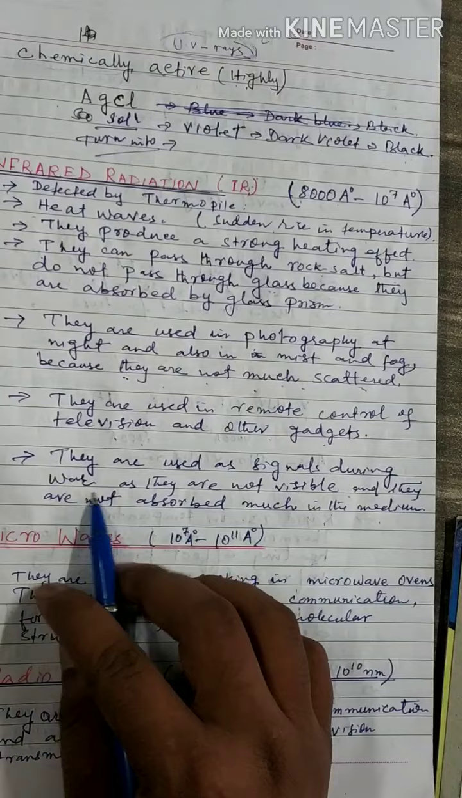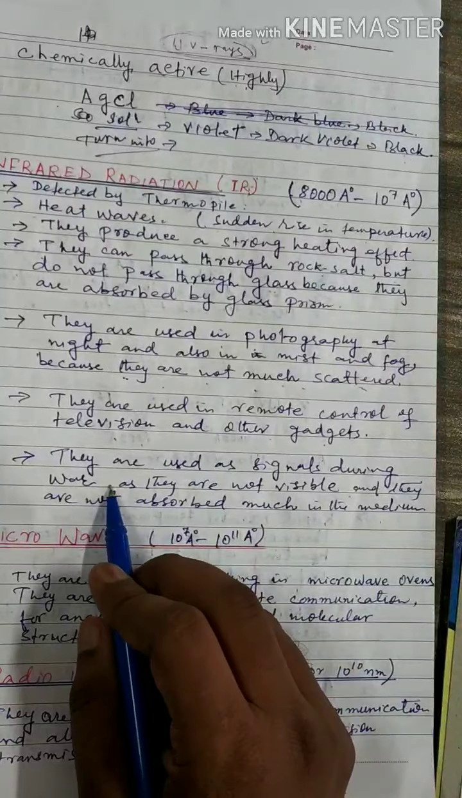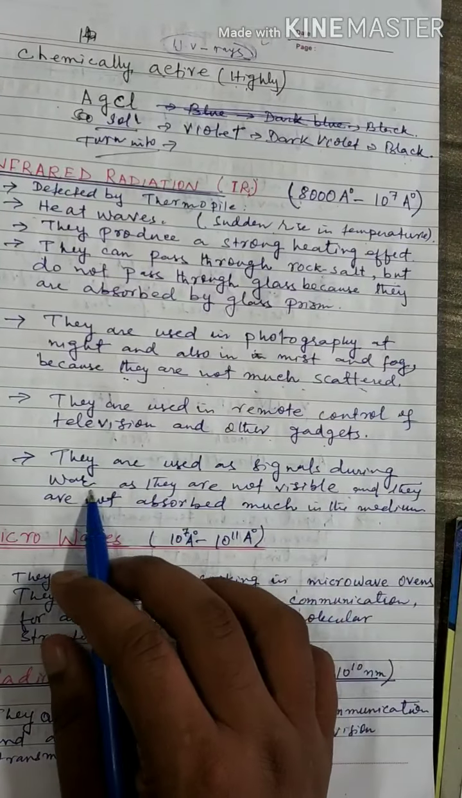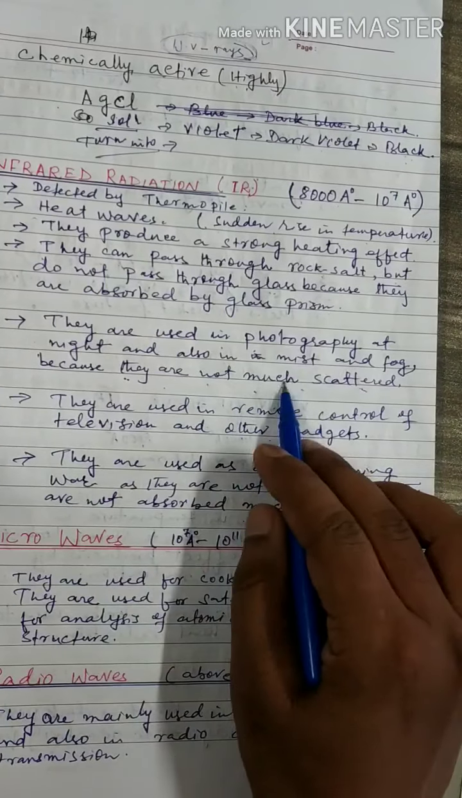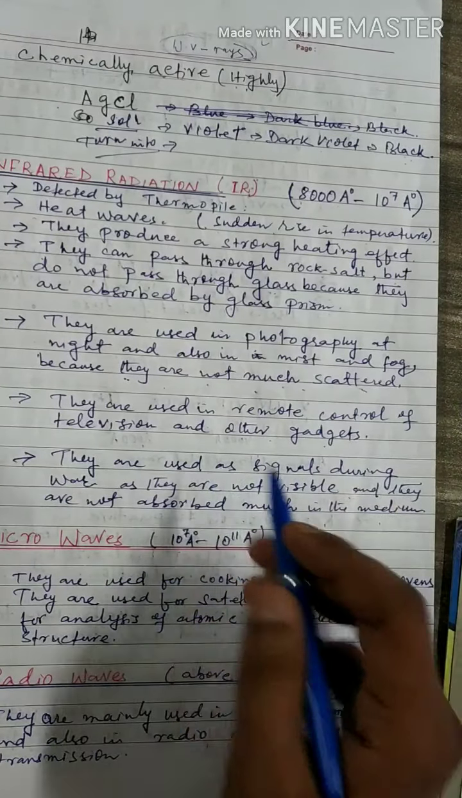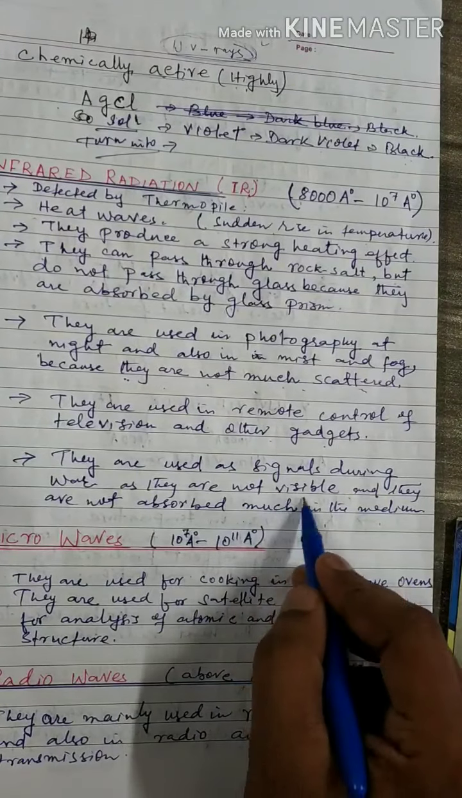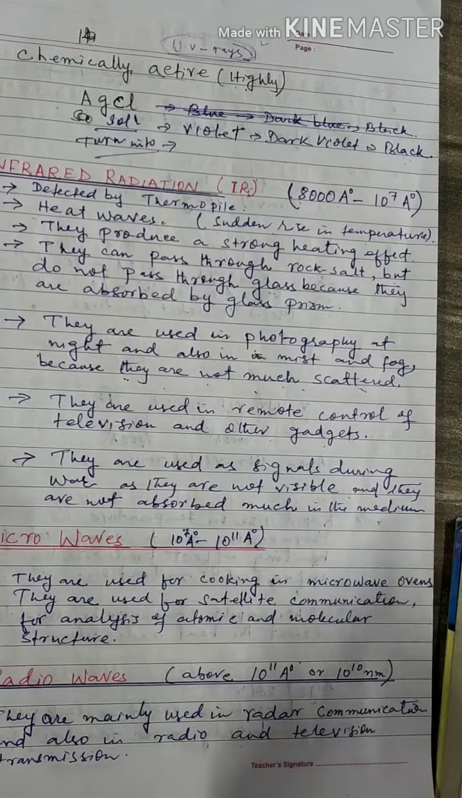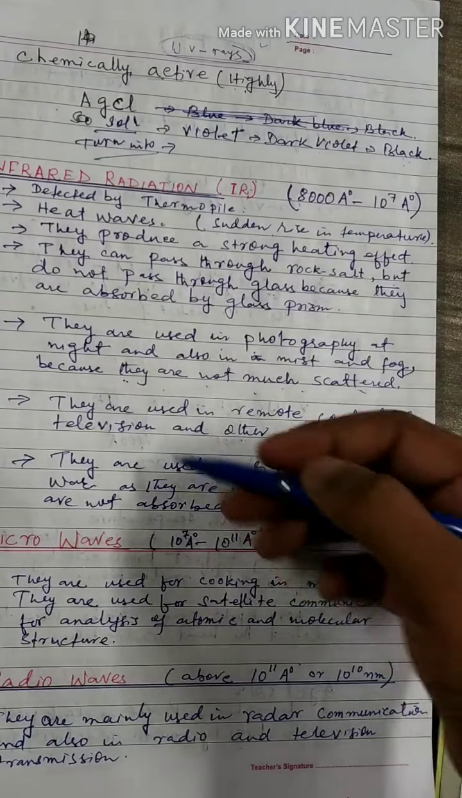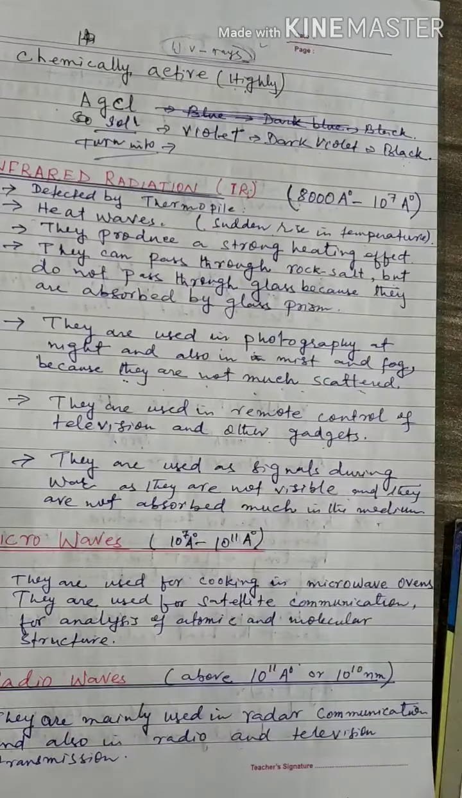A question will be asked: why is infrared used as a signal during war? Same reason: they are not much scattered, they can travel long distances, they are not visible, and they are not absorbed much in a medium. So these are some properties and uses of infrared radiation.